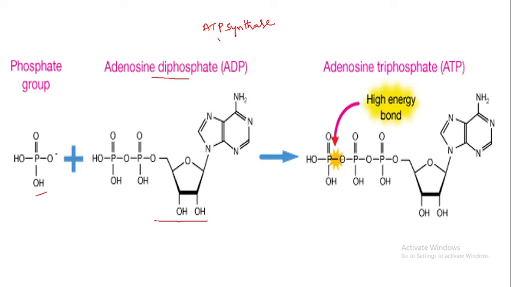In the presence of ATP synthase enzyme, ADP uses inorganic phosphate to form adenosine triphosphate, that is ATP.